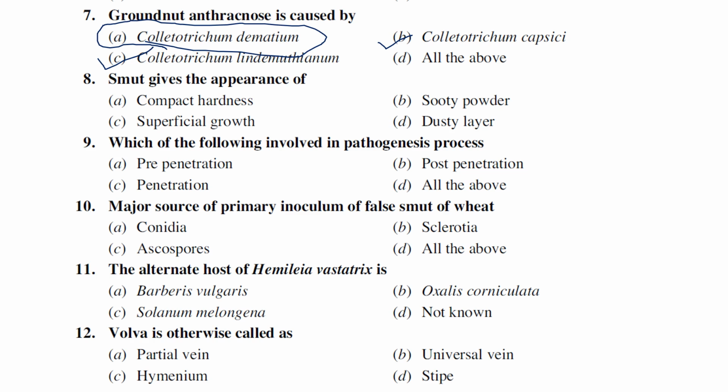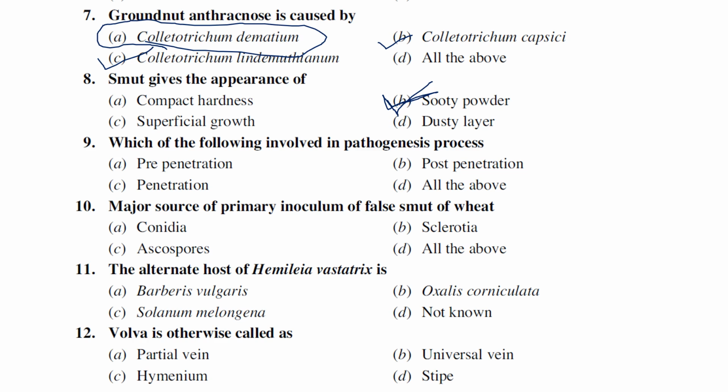We have already discussed. Generally, rust means red, brown, or orange color rust pustules can be seen on leaves, stems, and infected plant parts. But in smut, the infected inflorescence or infected plant parts are converted into black color powdery mass. That black color powdery mass we can also call sooty powder.